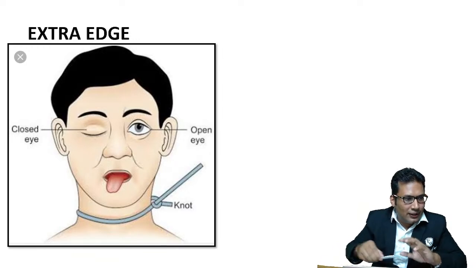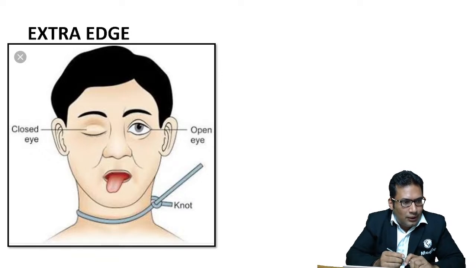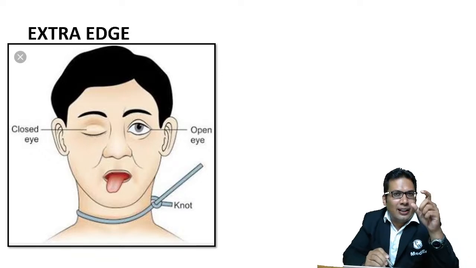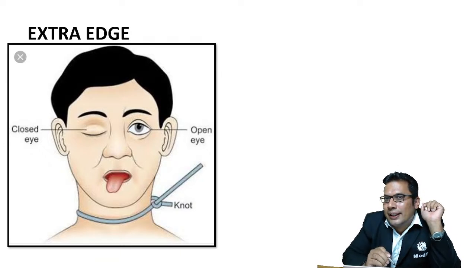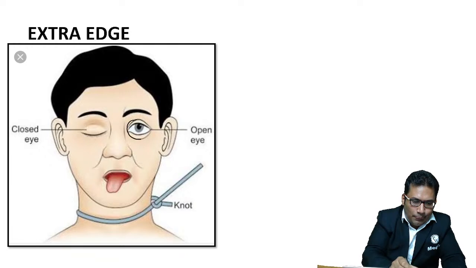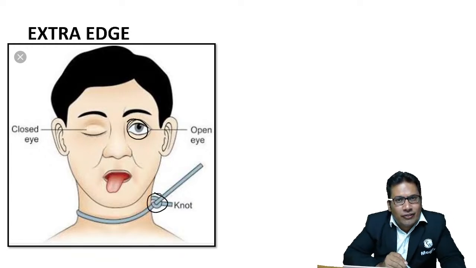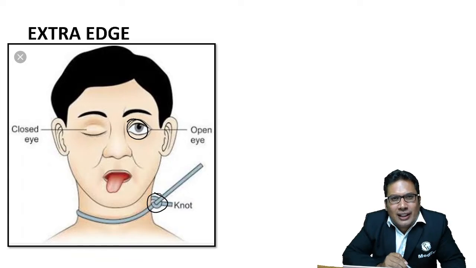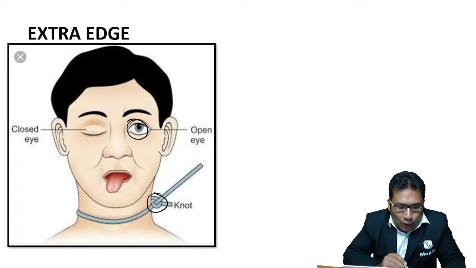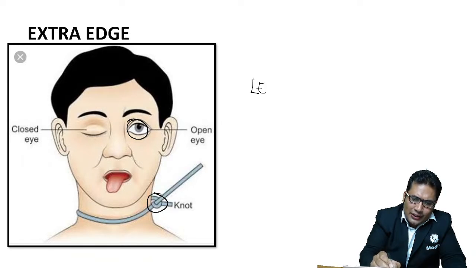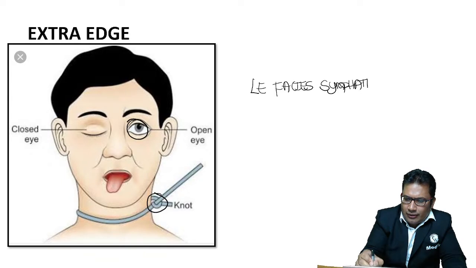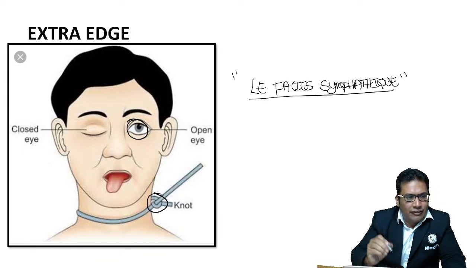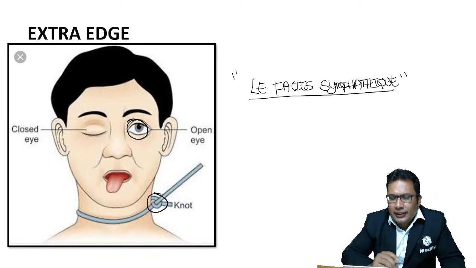Let's see who is going to answer. Yogesh Kumar, Arindam. Yes, Arindam Munna. So what is this finding that is seen in case of hanging? This can be asked in an upcoming exam. One eye is open and the pupil is more dilated on the same side of the knot because of compression over the cervical sympathetic chain. This is known as Lay Faces sympathetic. This can be asked in your exam.